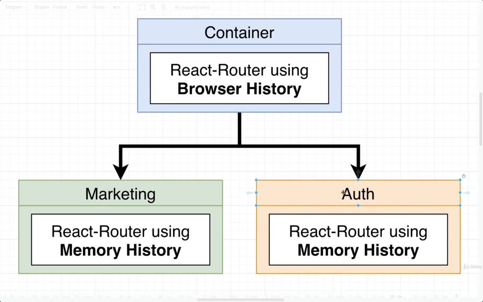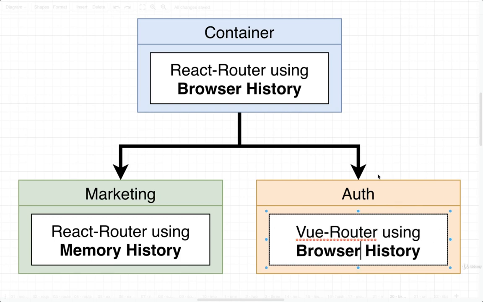So that means that inside of our authentication app, if we eventually decide to use Vue Router over here, and let's imagine for a second that we were using browser history instead, even though this thing is called browser history here and browser history here, these are two different versions of browser history. One is browser history as it is implemented inside of React Router. The other is browser history as it is implemented inside of Vue Router. These different browser history objects, as we discussed, take a look at the URL inside of the address bar, and most importantly, they eventually change that URL as well.